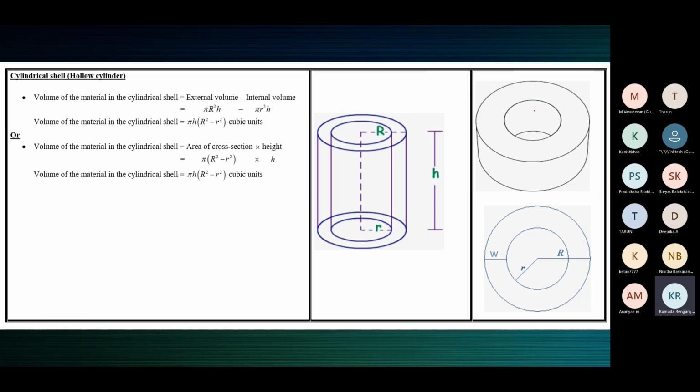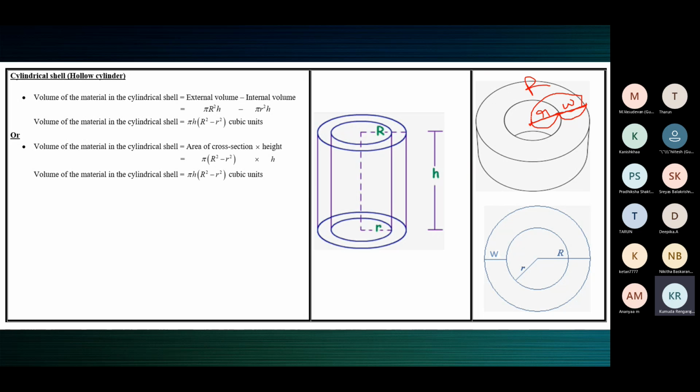When the wall is thick, we have the inner radius. This is the inner radius, small r, plus the thickness of the wall, w. You can see it here, r plus w, r plus the thickness. From here to here is the inner radius, and from here to here is the thickness of the material. So the inner radius plus the thickness of the material will give us the outer radius.